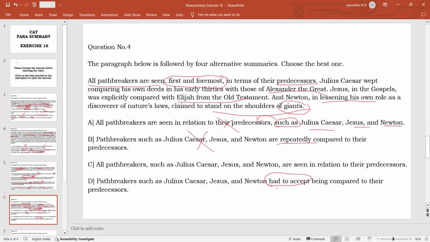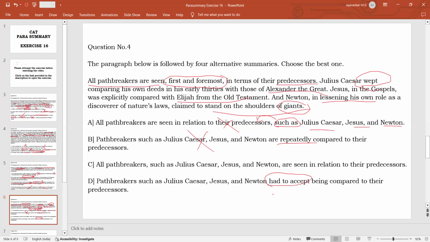They were ready to compare themselves with their predecessors. That is why Julius Caesar wept. He was willingly comparing himself with Alexander the Great, and he became sad when he realized that Alexander the Great had done much greater things by the age of 30 than Julius Caesar.